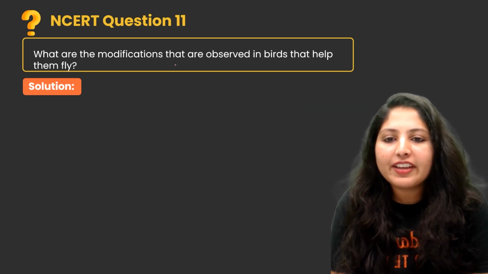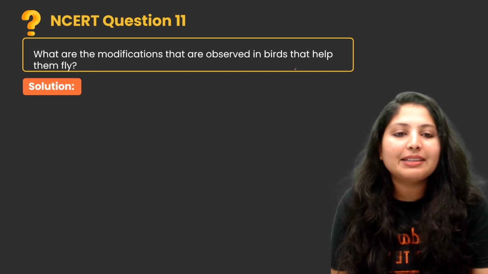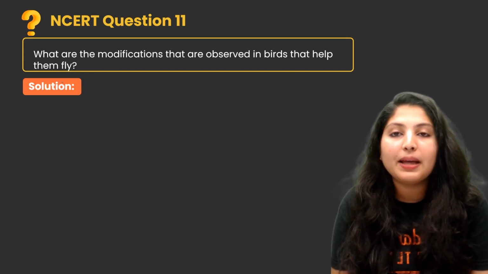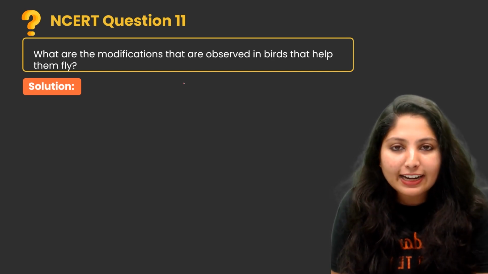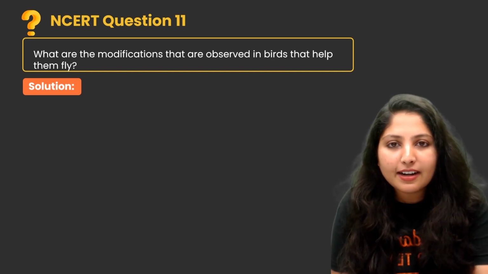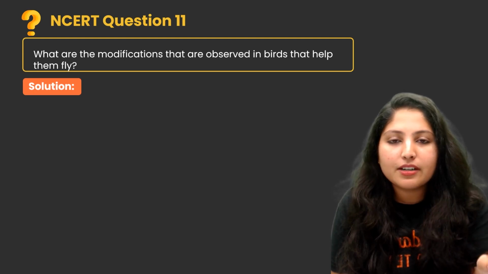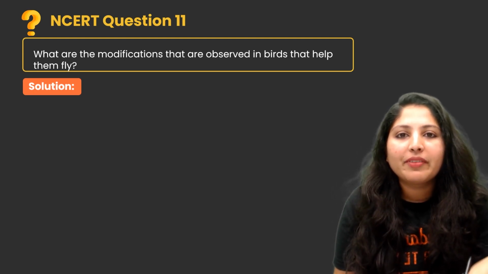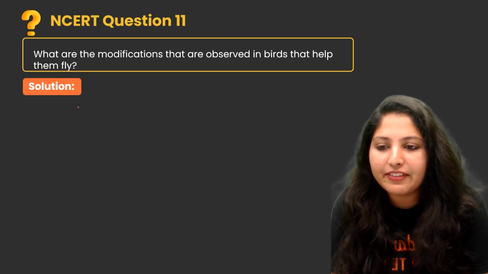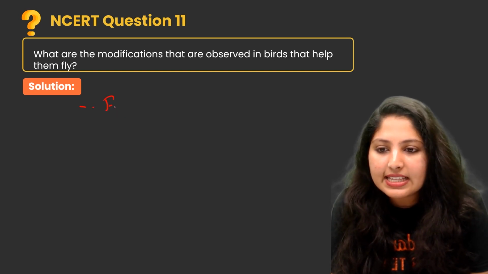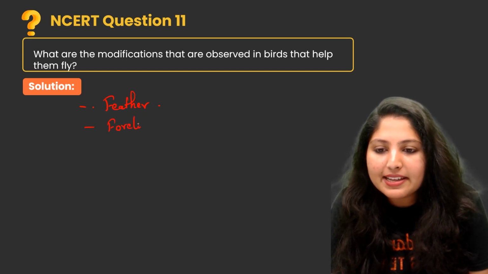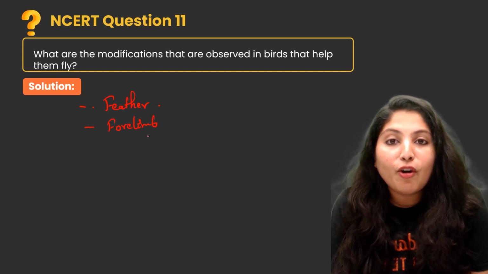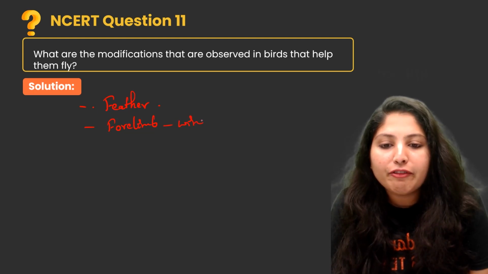Next question. What are the modifications observed in birds that help them fly? What are the key characteristics that a bird should possess to fly? First one is feather. Second, the forelimb is modified into wings.